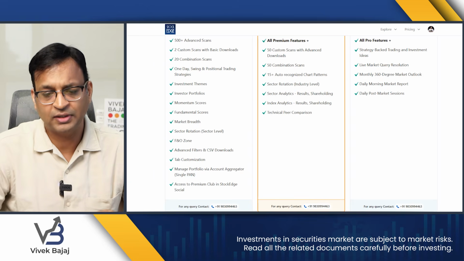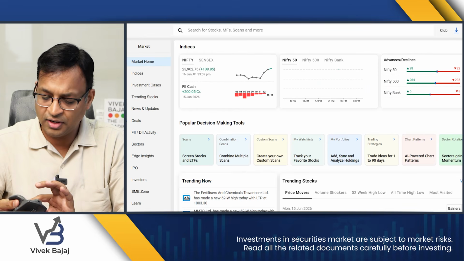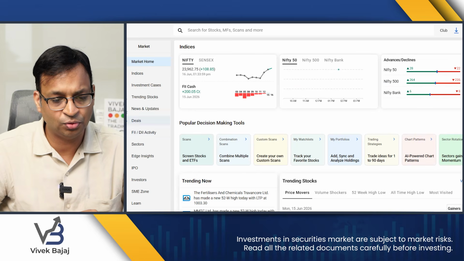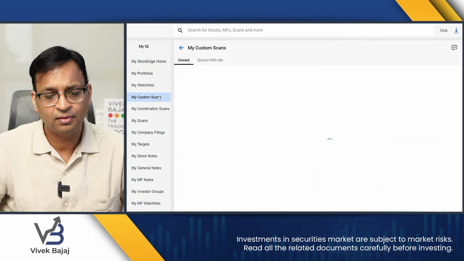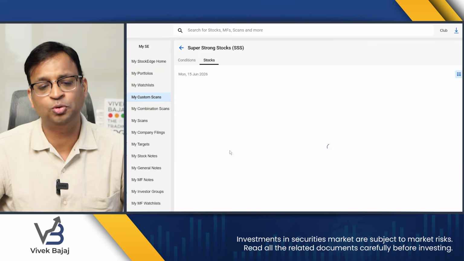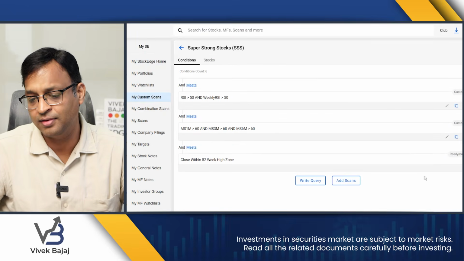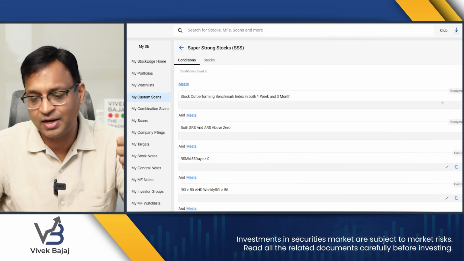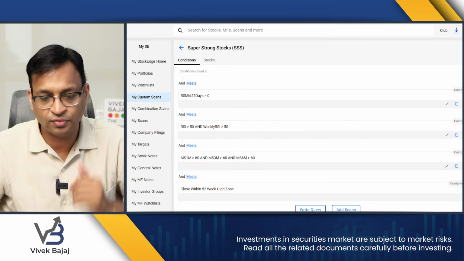Let's go to custom scan here. I have created a custom scan. Let me just show that to you. So my Stockage, custom scan. And if you look at the custom scan which I have created, say super strong stock, and these are the scans which I have added. I have added some ready-made scans. I have added some custom query which is right here in front of you.